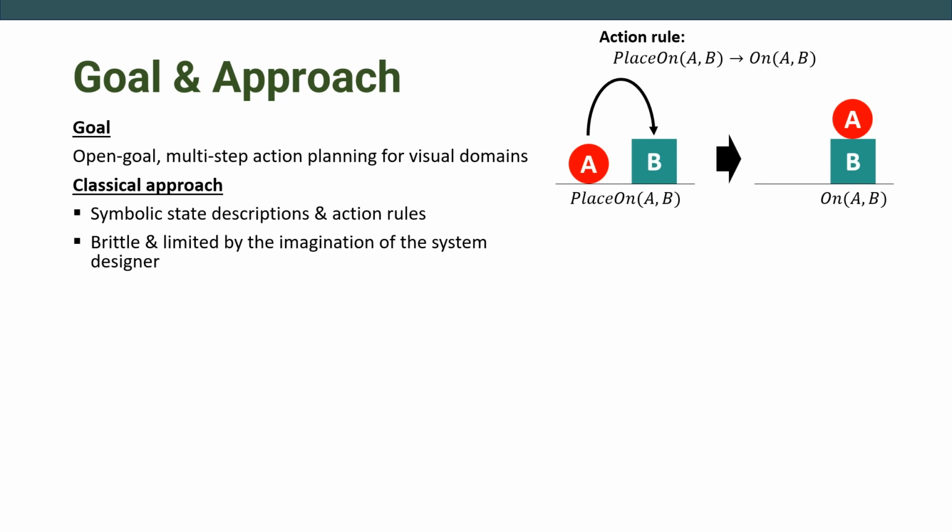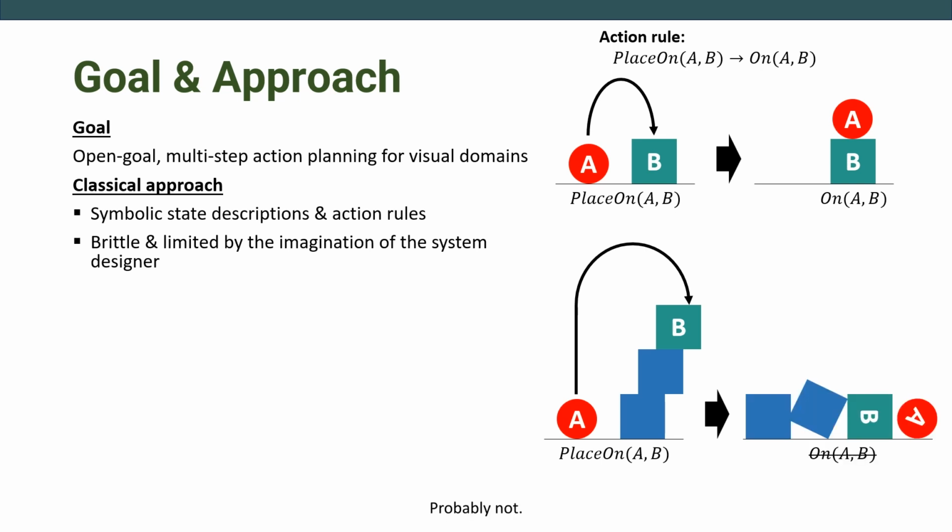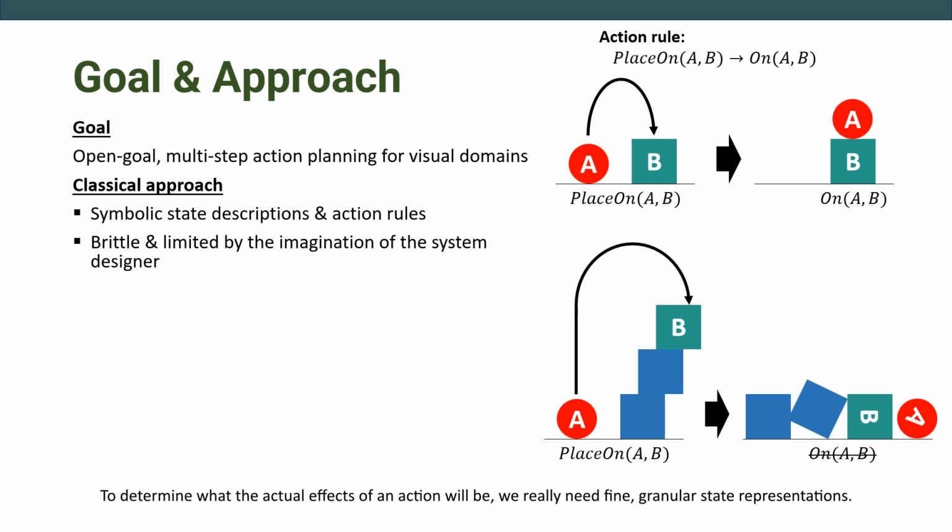How so? Say we have a rule that placing object A on object B results in A being on top of B. This sounds sensible enough, right? However, this rule is actually quite brittle. Take this case here. Is A going to be on top of B after this action? Probably not. To determine what the actual effects of an action will be, we really need fine, granular state representations.